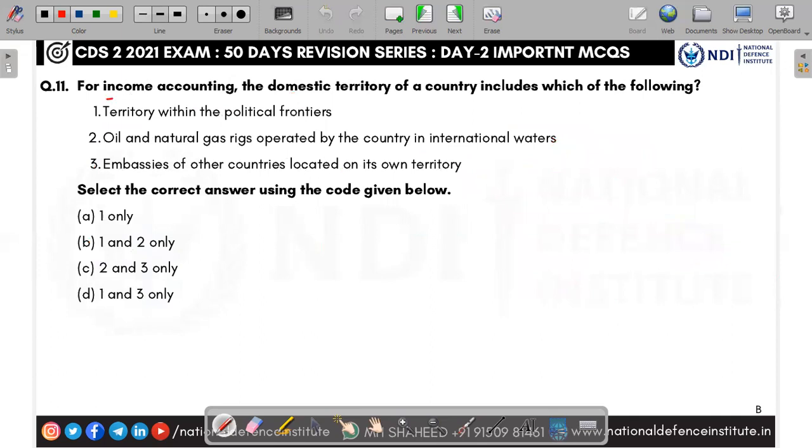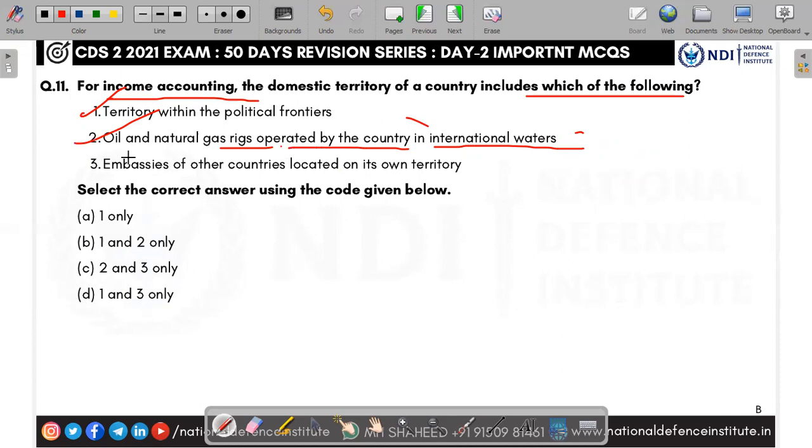Next, for income accounting, the domestic territory of the country includes which of the following. Whenever we are calculating the income, which does the country include as domestic territory, as our own country's territory? Here, you see the territory within the political frontiers, political borders of India. Yes, oil and natural gas rigs. The offshore rigs. In the sea, they have oil plants operated by the country in international waters. Yes, it also comes under the domestic territory definition for income accounting.